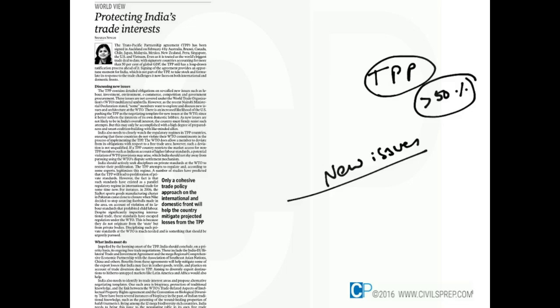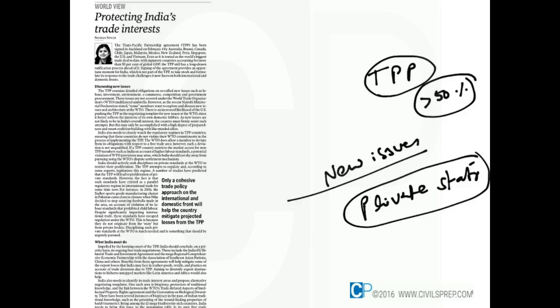And after that, today the private standards are growing, and these private standards are also not covered by the WTO. For example, take the Sialkot incident in Pakistan: the Nike shoe company all of a sudden said it is not going to buy anything from there because it involves child labor. So it is not covered under the WTO because it's a decision of a private company. These private standards in the long run are going to deeply impact the business, and they are trade distortionary measures. So India also has to try to bring these private standards under the WTO regime.